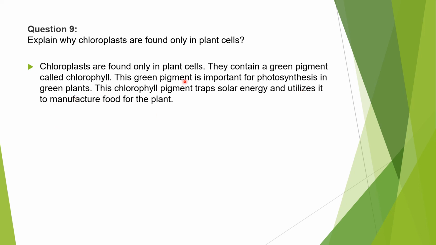The chlorophyll pigment also traps solar energy, which can be utilized to manufacture food for the plants. So chloroplasts are found only in plant cells because photosynthesis is done only by plants, not in the animal cell.